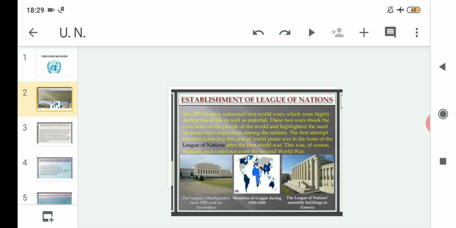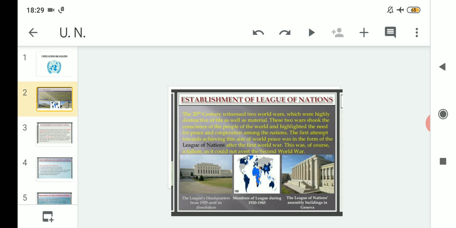The League of Nations was formed after the First World War. That means from 1914 to 1918 the First World War occurred, and only after 1918, after the First World War ended, the League of Nations was formed. The reason for its formation was so that world peace and harmony could be achieved through this organization. This was of course a failure, as it could not avert the Second World War.